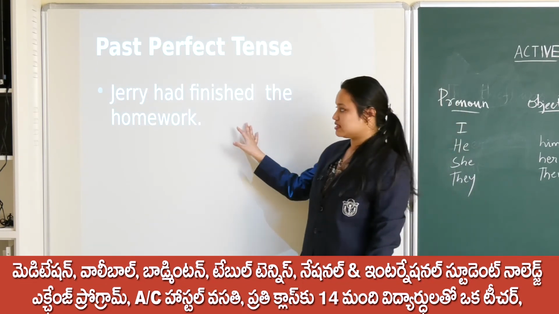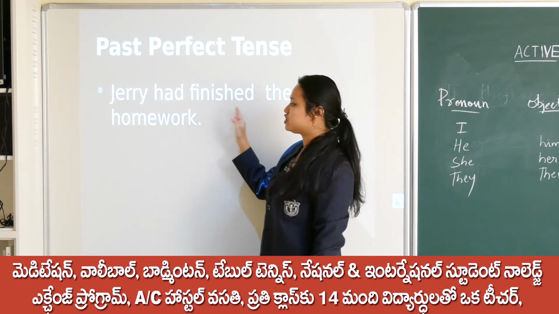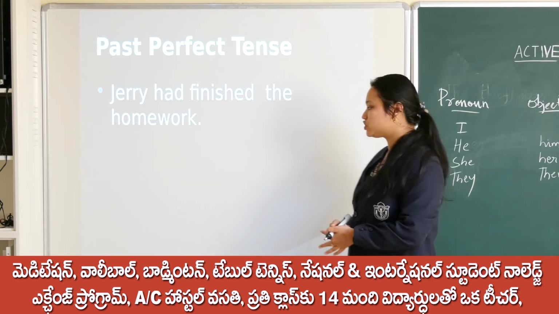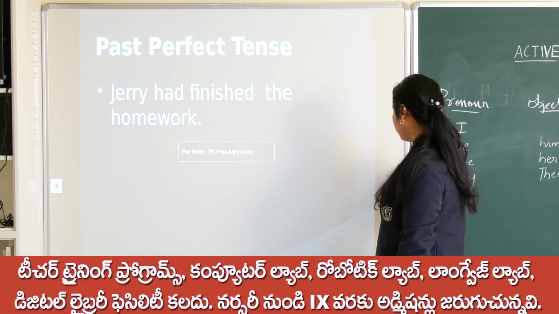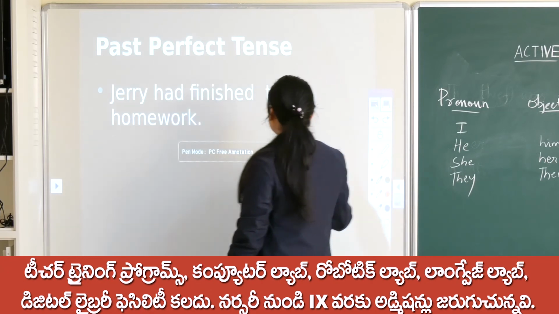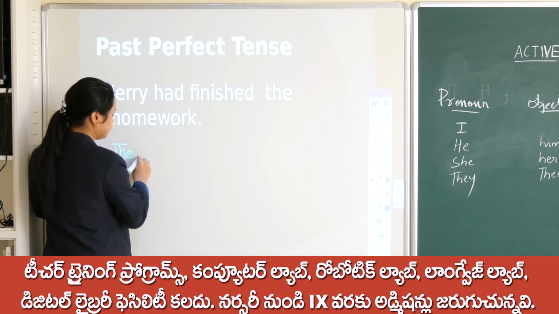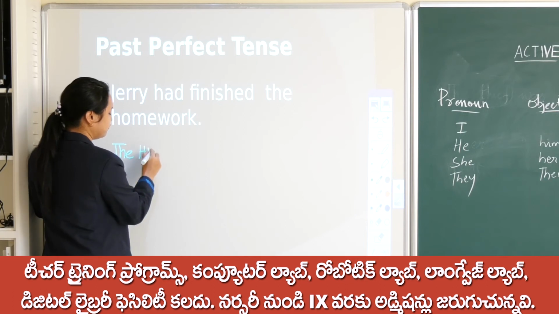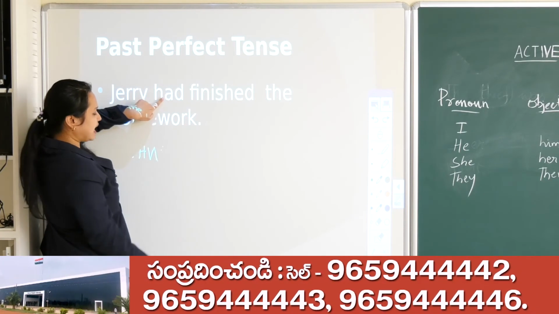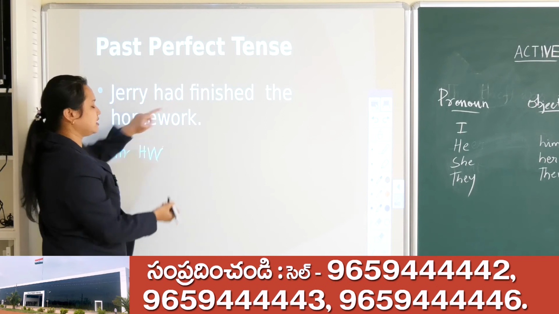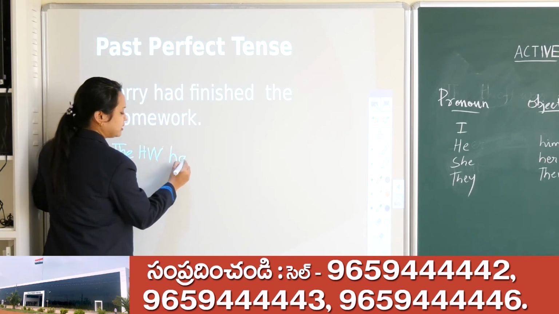Past perfect tense. Jerry had finished the homework. What will we write here? The homework is the object here, the receiver. The homework. Had is there, so we have to write had only.